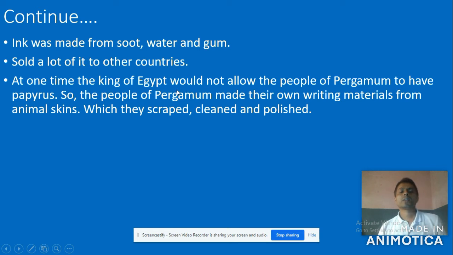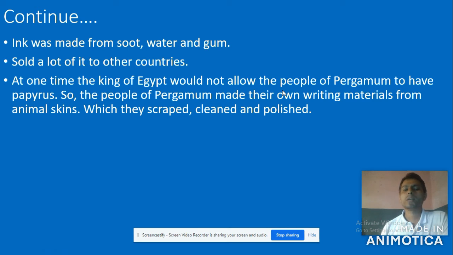Actually, the papyrus was under the control of Egypt. So the king of Egypt would not allow the people of Pergamum to have such papyrus.